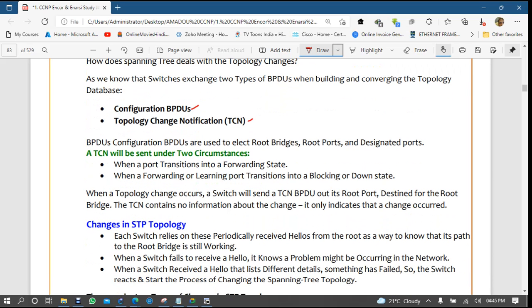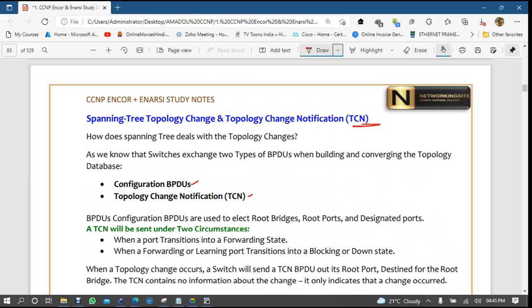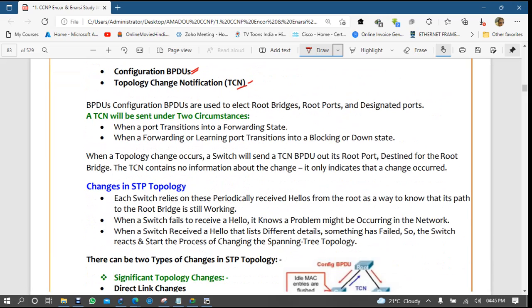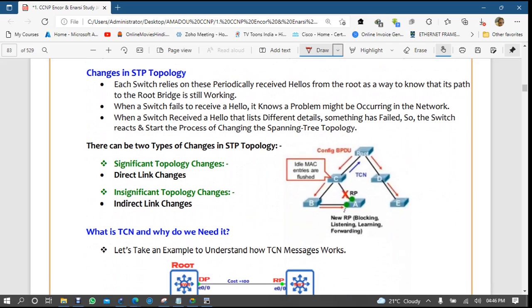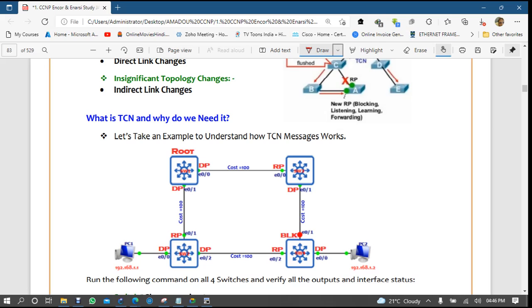The configuration BPDU is what is sent when a normal BPDU is sent in the network. But when there is some kind of change, such as a port going down, at that time a TCN will be sent. So there are two types of BPDU: the configuration BPDU and the topology change notification BPDU.